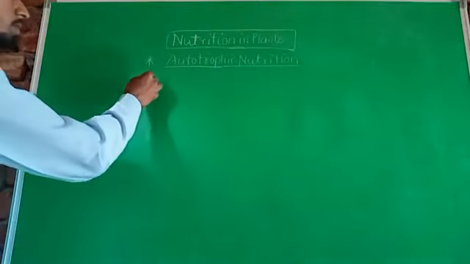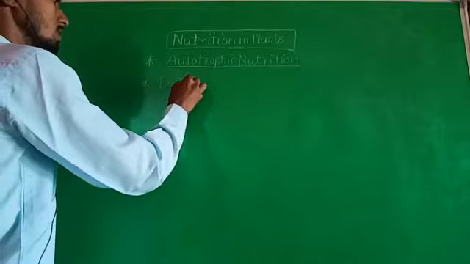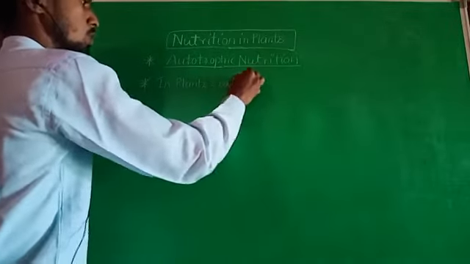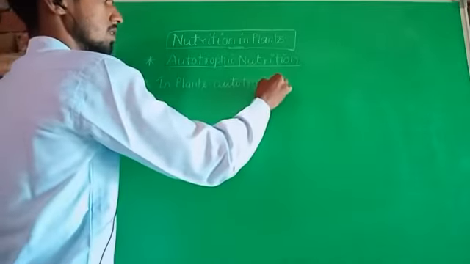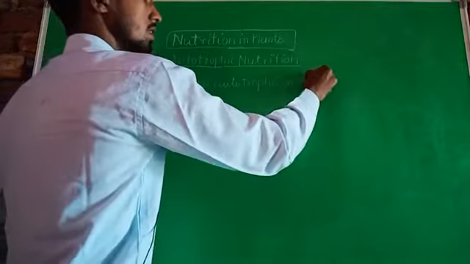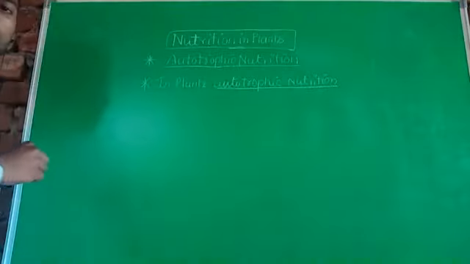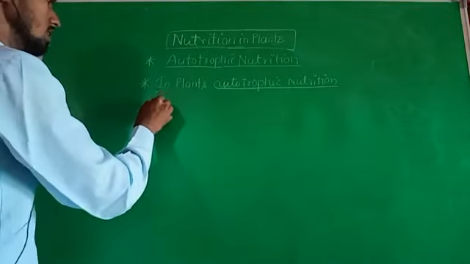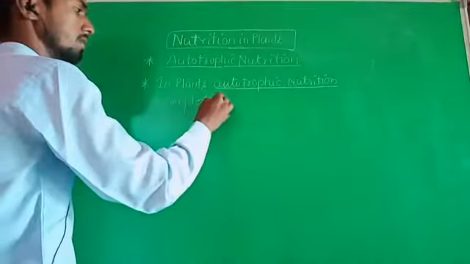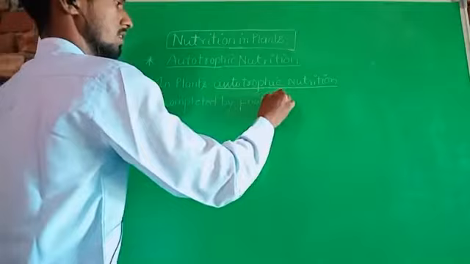Now next one, in plants autotrophic nutrition is completed by photosynthesis process.